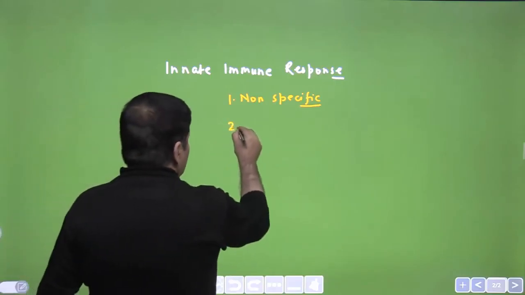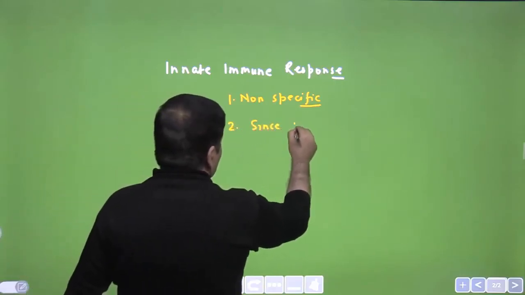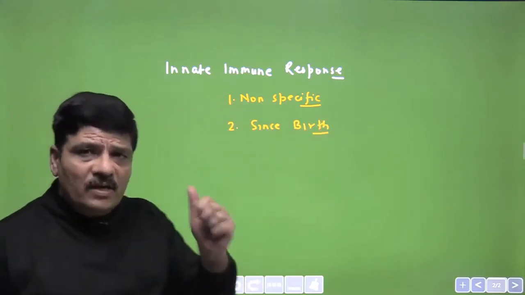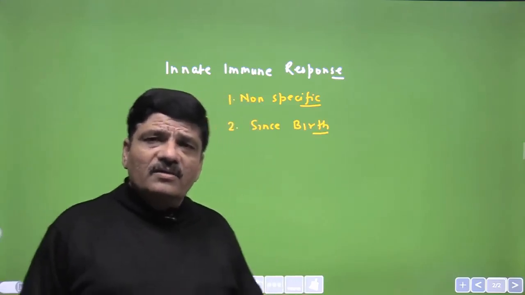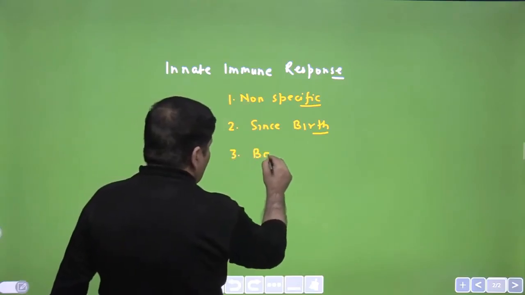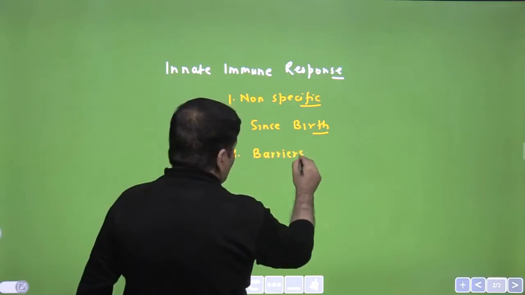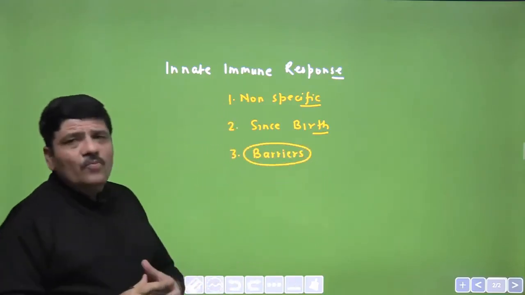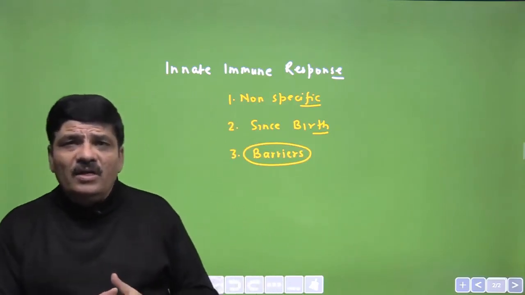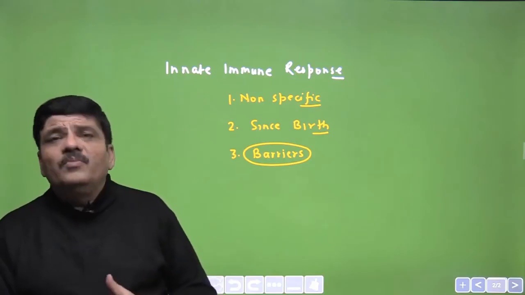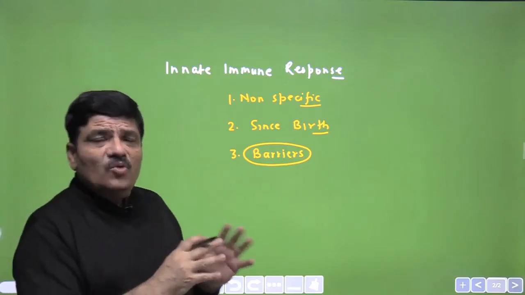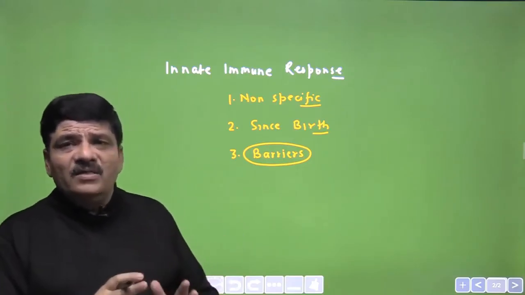The second is that it is present since birth, no doubt about it. So I hope both these points are now absolutely clear. This can be a good question in your NEET entrance exam. The third thing is that this innate immune response is because of certain barriers. And what are these barriers? They try to prevent the entry of the pathogen into the body, and if at all it enters the body, they immediately try to confront the pathogen and eliminate it very quickly. So this is what these innate immune responses, which are in the form of barriers, actually do.